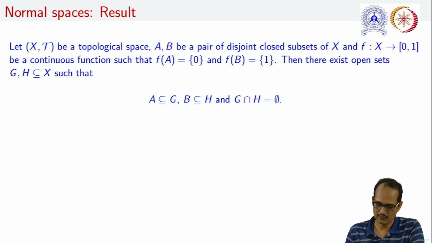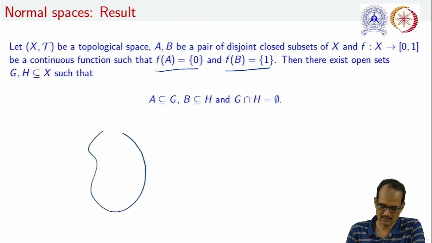Question is how it is possible. So what exactly are we taking here? We are taking a function which is continuous, sending the set A to the singleton set {0} and B to the singleton set {1}. Exactly this is the function. If this is our set X, let us take that this is the interval [0, 1]. If we are taking a set A here and let us take this B here,